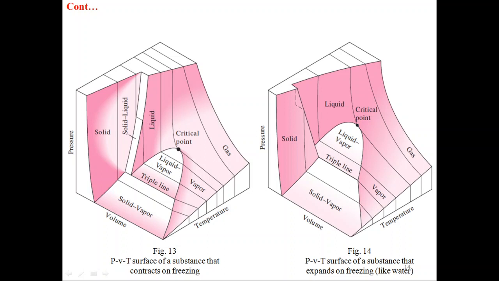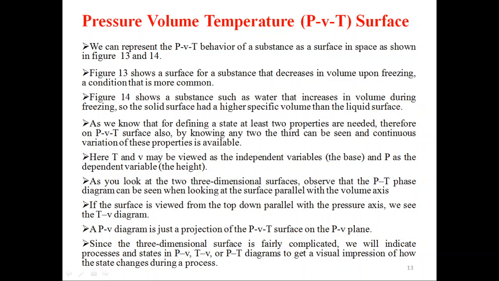So here we have combined pressure, volume, temperature diagrams. As we know, for defining a state, at least two properties are needed. Therefore, on the pressure, volume, temperature surface also, by knowing any two, the third can be seen and continuous variation of these properties is available. Here, temperature and volume may be viewed as the independent variables, the base, and pressure as the dependent variable, the height.